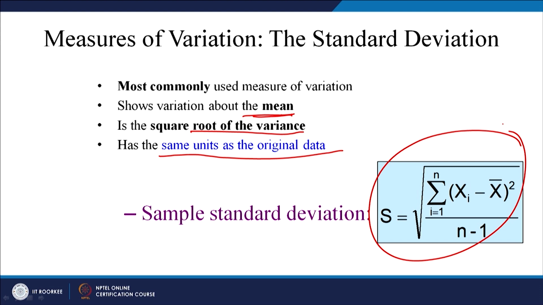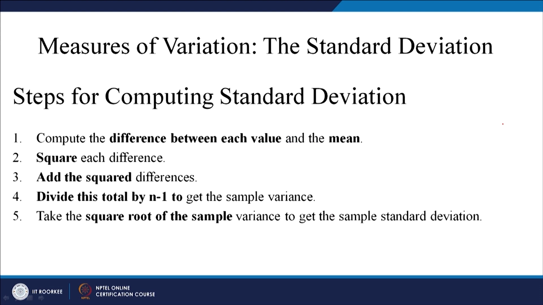We will work out a couple of examples on standard deviation. First of all, how to calculate standard deviation? This is very simple. You find the mean first, then the difference of every observation from the mean, right. Then this difference is squared.